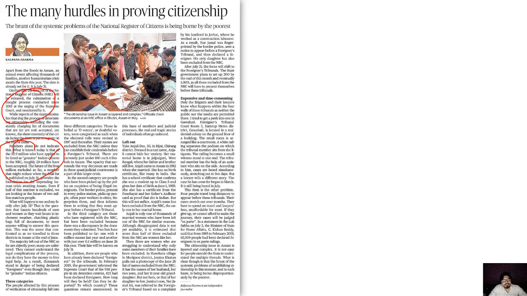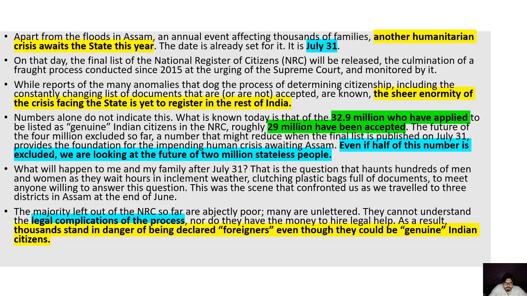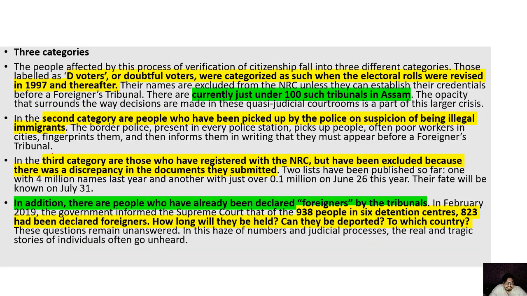From these 4 million people, even if 2 million people are left out in this exercise finally, then we will have 20 lakh people who will be declared stateless. What will happen to these people, and where will they go? It's a big question. And she talks about some categories here. She says that in 1997, some were declared D voters. These are doubtful voters, and they were sent to some tribunals there. 100 such foreigner tribunals are there in Assam, and they are now trying to increase their numbers up to 1000 tribunals. So it will be an intensified exercise in the future.